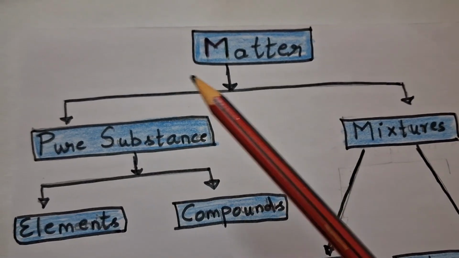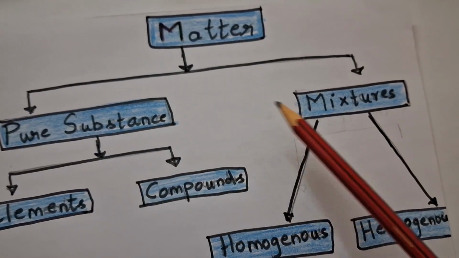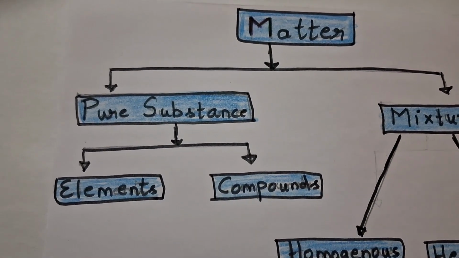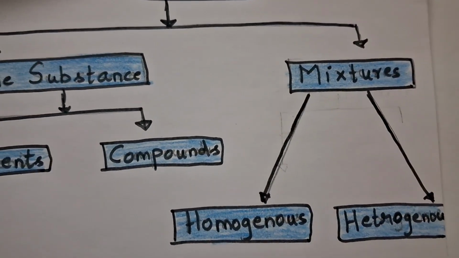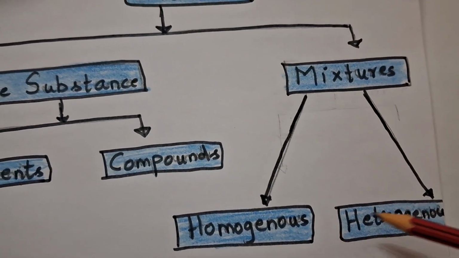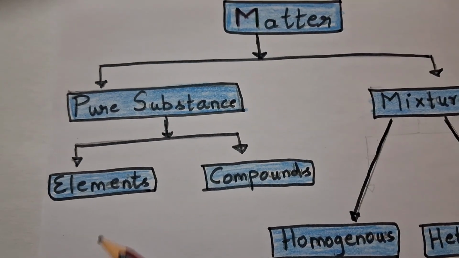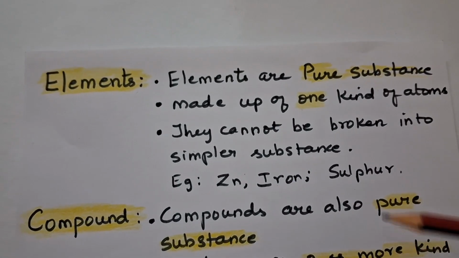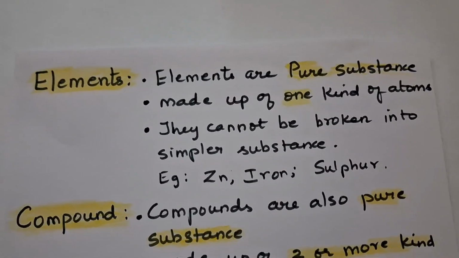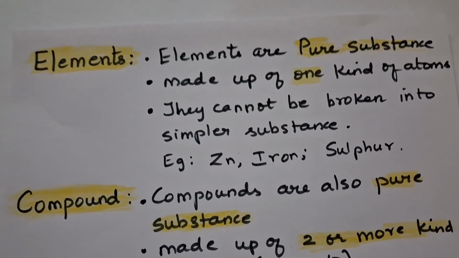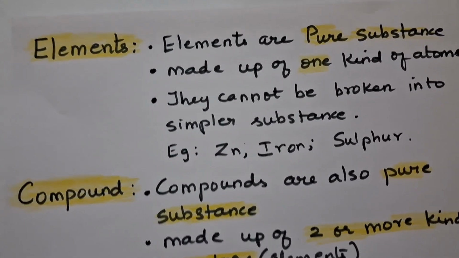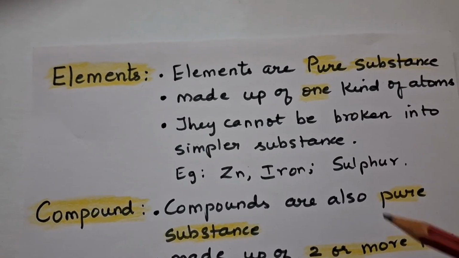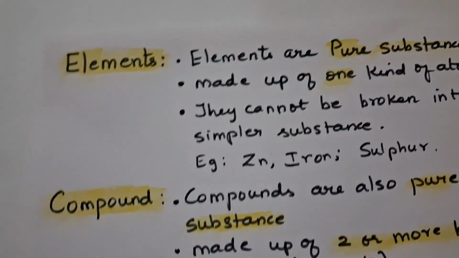Apart from this, matter can also be classified as pure substances and mixtures. Pure substances are nothing but elements and compounds, and mixtures can be classified as homogeneous and heterogeneous. Now we'll see about elements and compounds. Elements are pure substances made up of one kind of atom. They cannot be broken down into simpler substances. For example, all metals like iron, copper, zinc, and non-metals like sulfur are examples of elements.